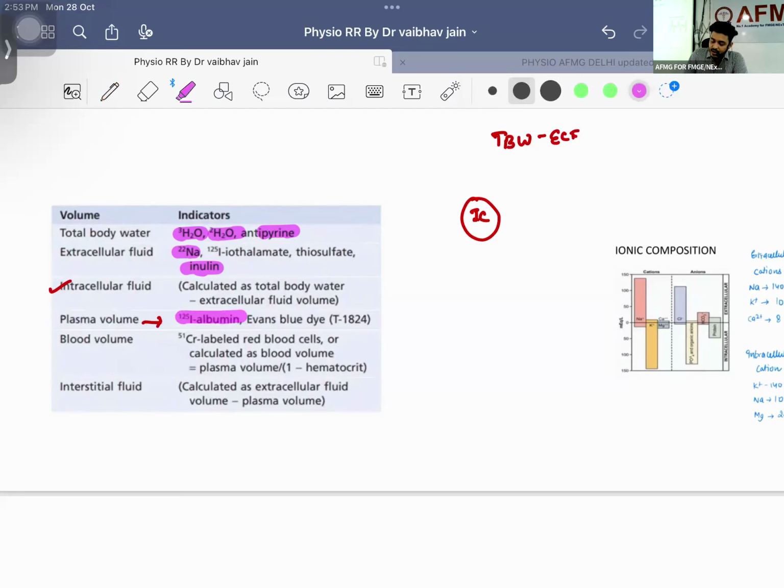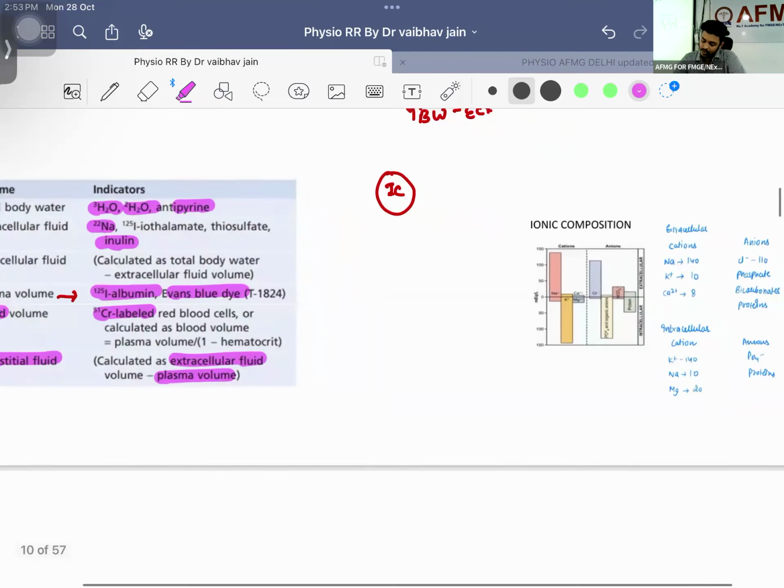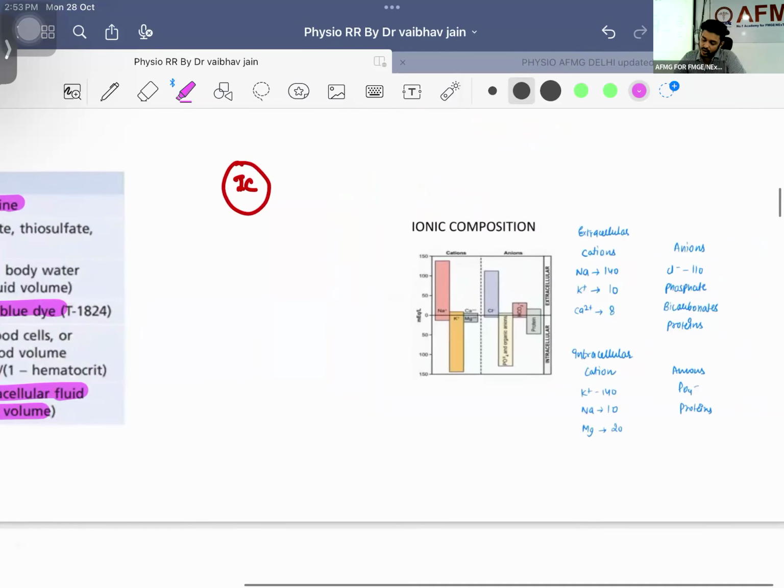Two things are important: iodinated albumin, and second is Evans blue dye. You have to remember this. Blood, if you want to identify blood, you need to give chromium labeled RBCs. Interstitial fluid, from ECF we will be minusing blood plasma volume.